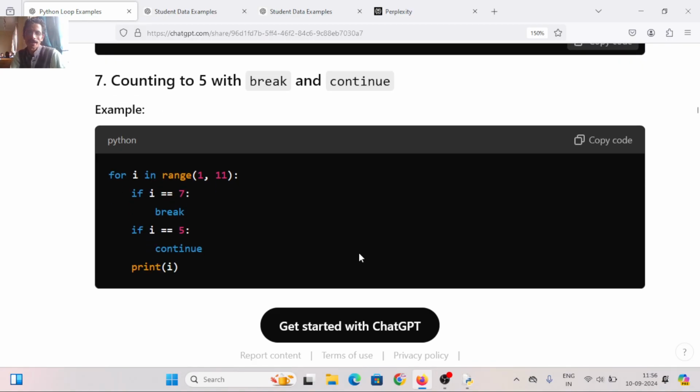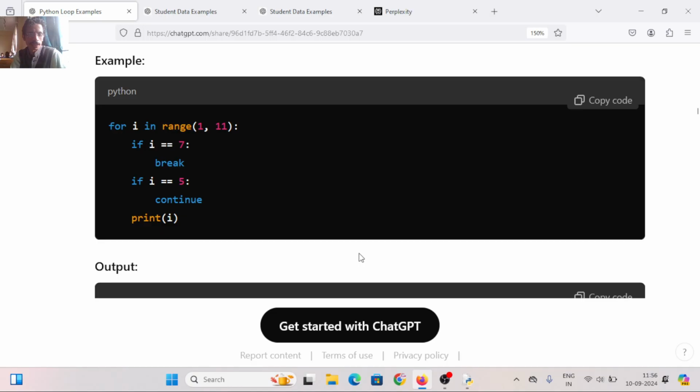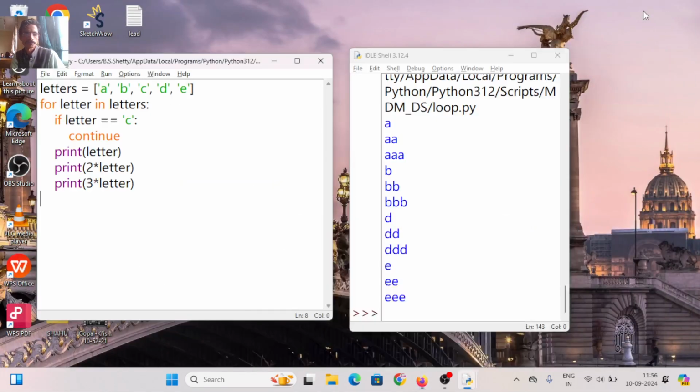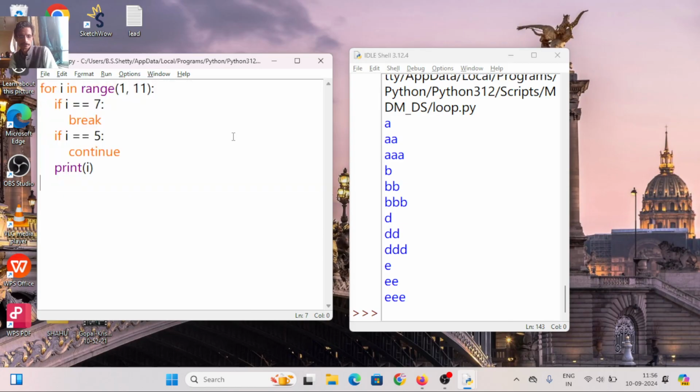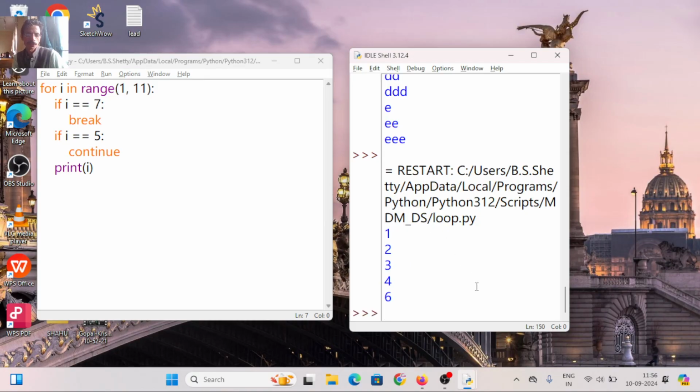Counting to 5 with break and continue. This is a program for counting to 5 with break and continue. For i in range 11, if i equals 7, break; if i equals 5, continue; print i. Let us run the code. See here, 1, 2, 3, 4, 6.